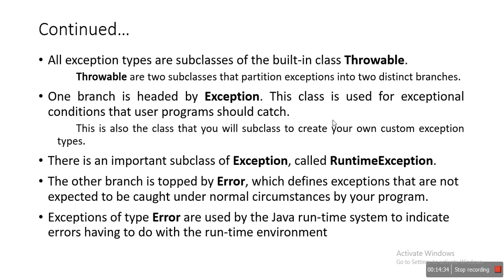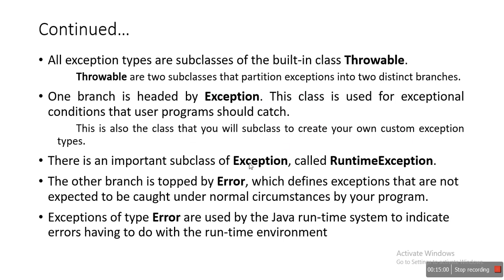Here they mention that this class is used for exceptional conditions that the user program should catch, and that you subclass it to create custom exception types, which are your own user-created exceptions.